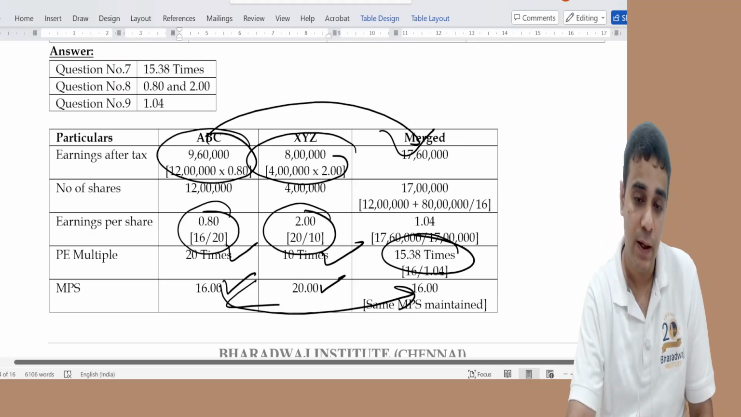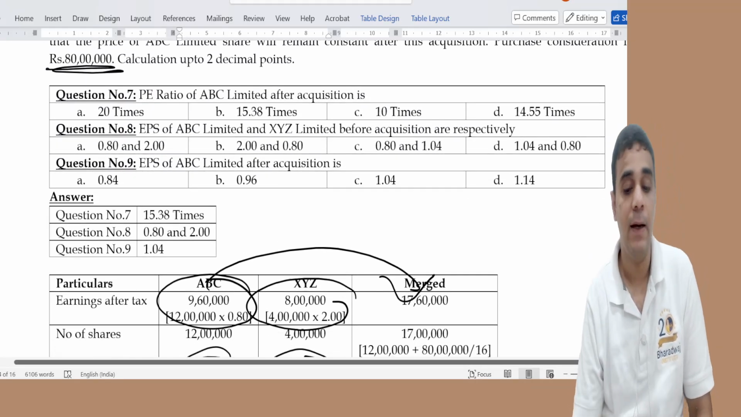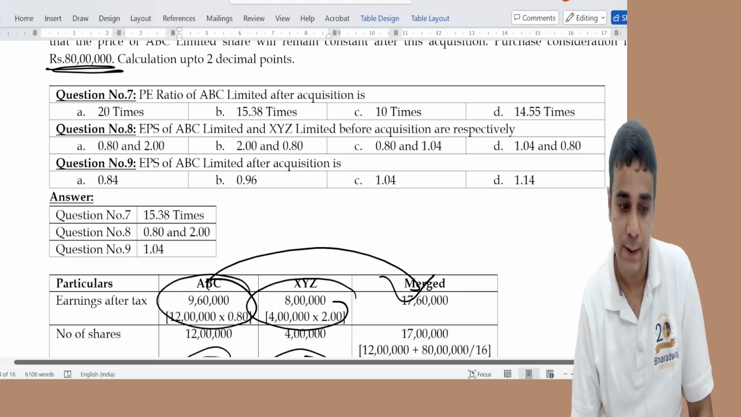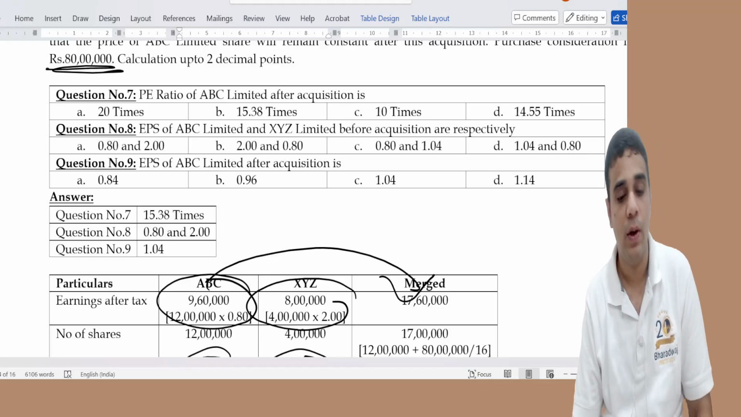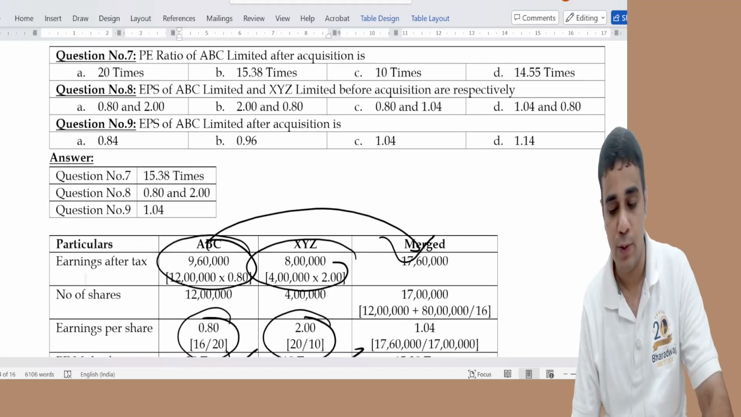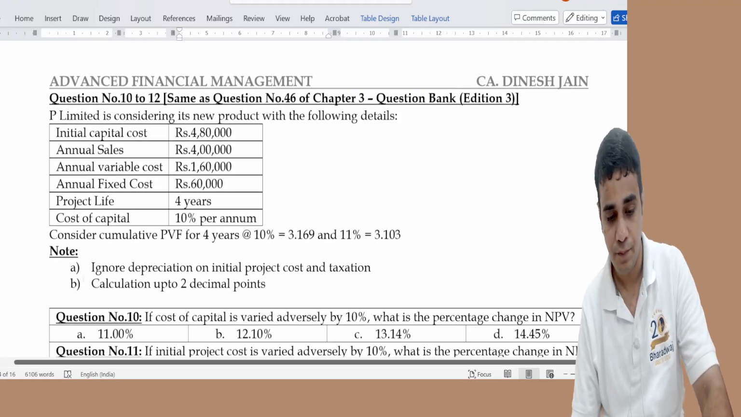This is on question number 7 to 9, where P multiple is 15.38, two decimal answer. EPS before acquisition 0.82, and EPS after acquisition is 1.04.